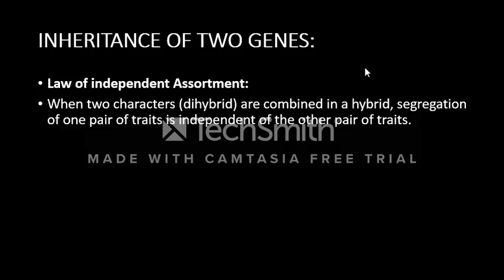Till now we have seen inheritance of one gene only. Now for two genes, the law of independent assortment was given. It says that when two characters are combined in a hybrid, segregation of one pair of traits is independent of the other pair of traits.